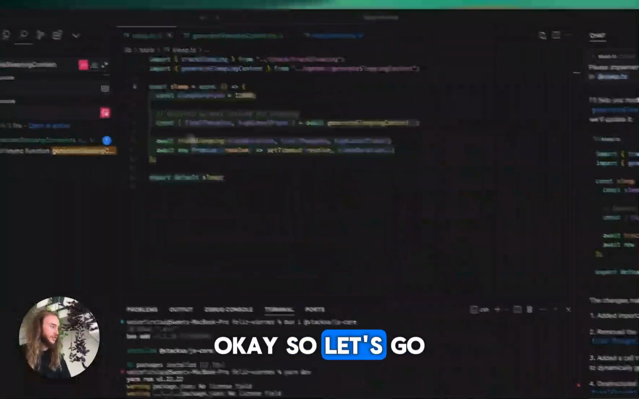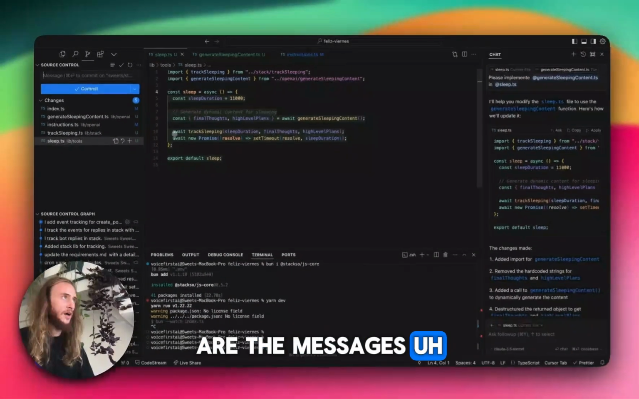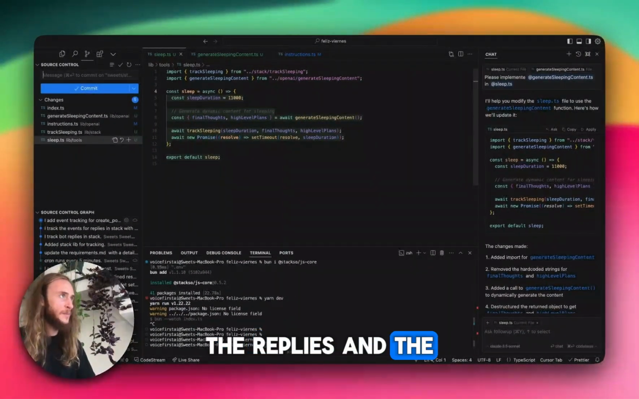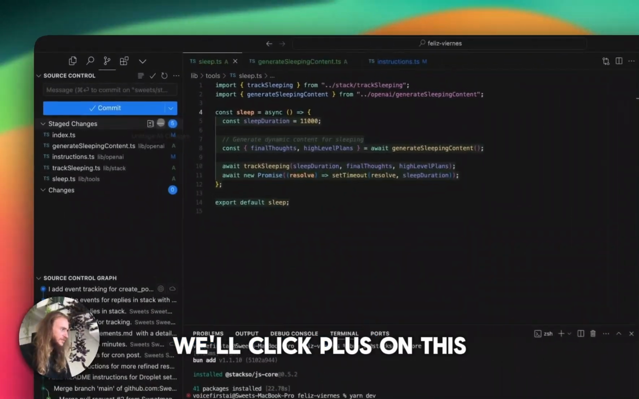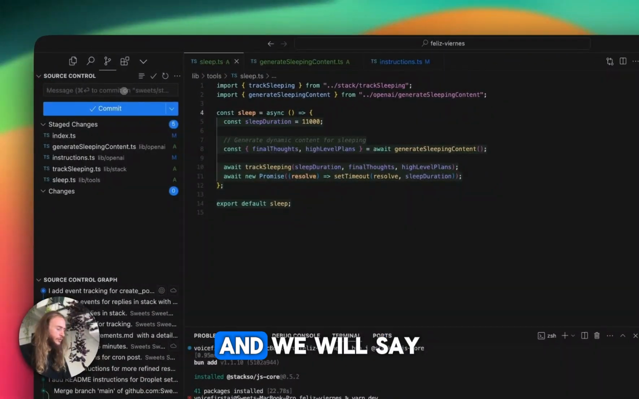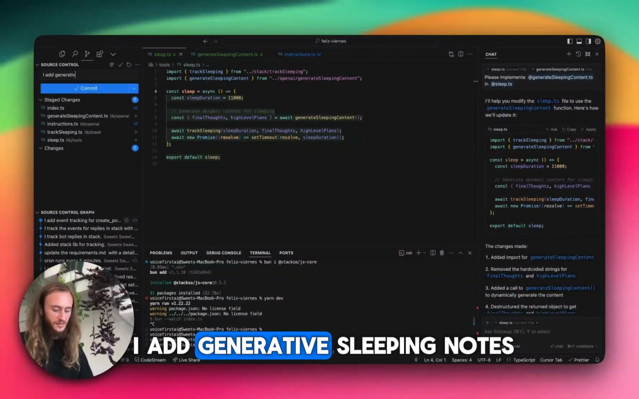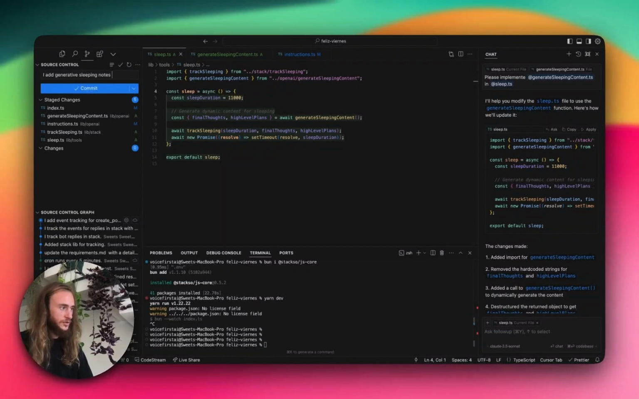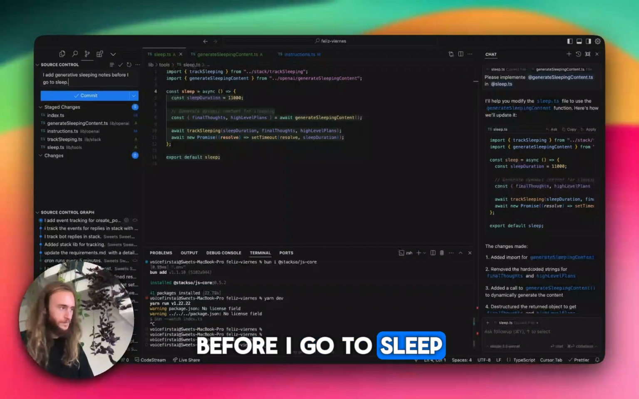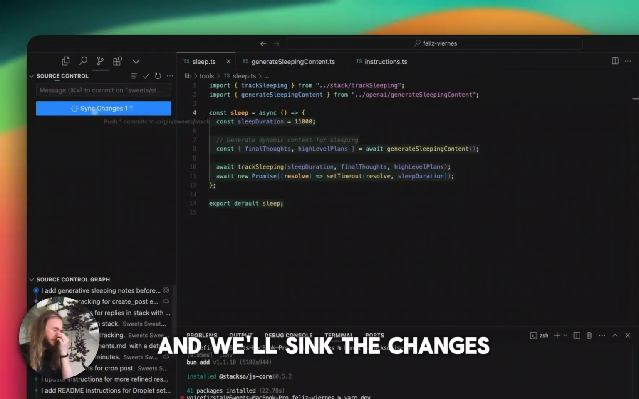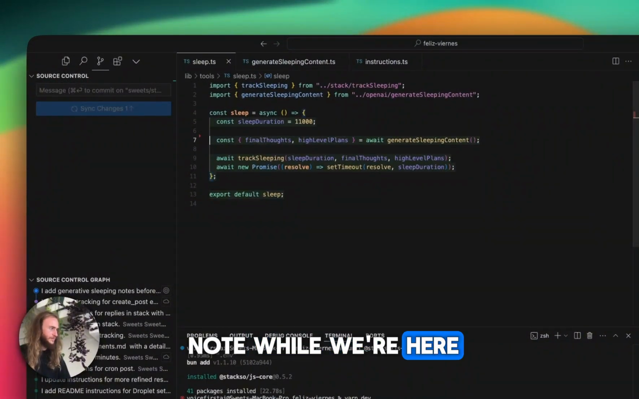Okay, so let's go ahead and commit these changes. And now the only other thing I want to add are the messages, the replies and the messages that it has sent today. We'll click plus on this and we will say, I add generative sleeping notes before I go to sleep. And we'll commit this and we'll sync the changes. And we'll delete this note while we're here.